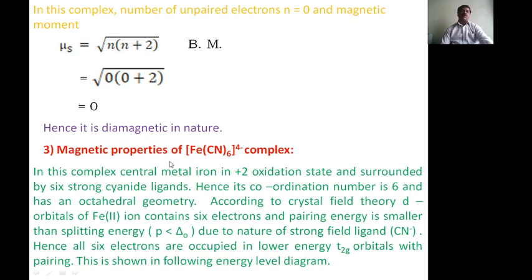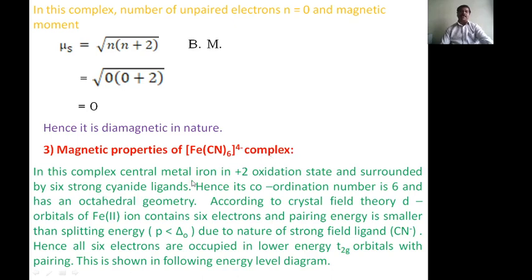And third, the magnetic properties of the hexacyanoferrate 2 ion complex.